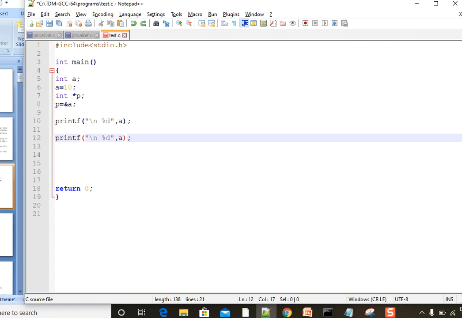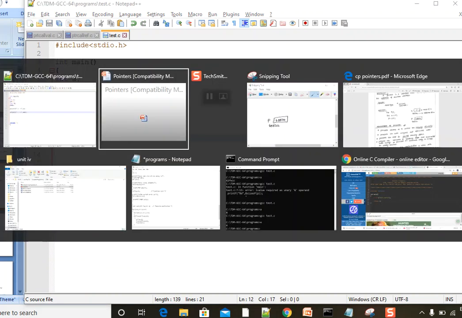If I try to print ampersand a, what will happen? What is the test.c, right?